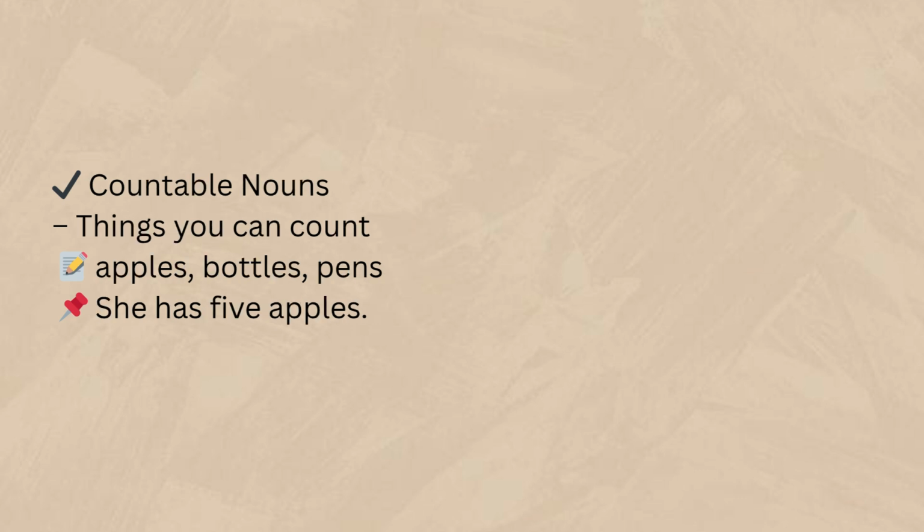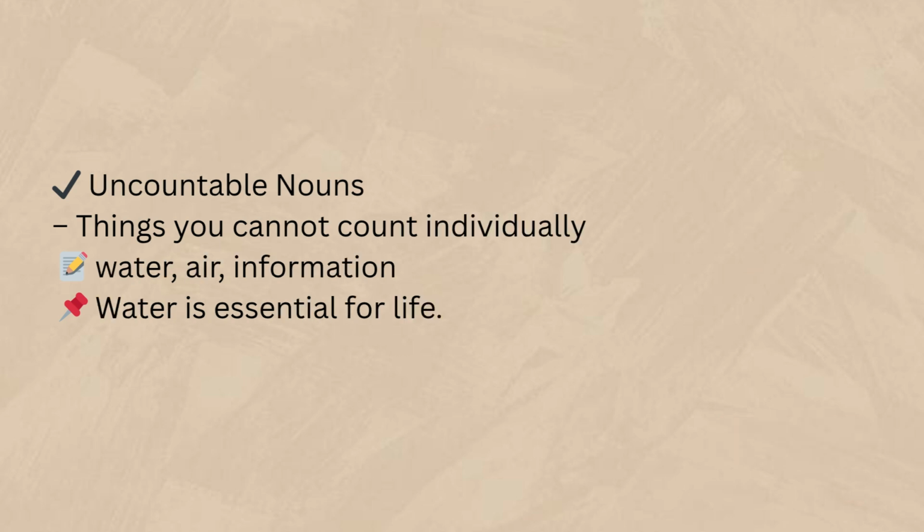Countable nouns. Things you can count. Apples, bottles, pens. She has 5 apples. Uncountable nouns. Things you cannot count individually. Water, air, information. Water is essential for life.